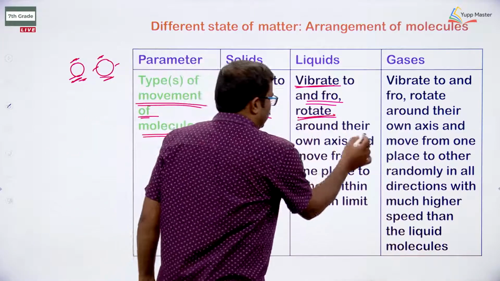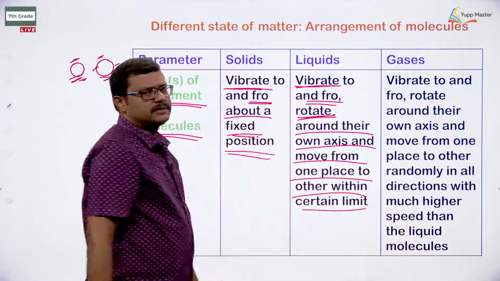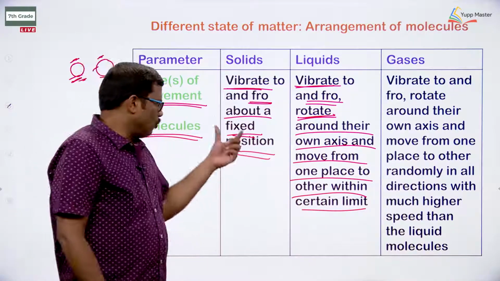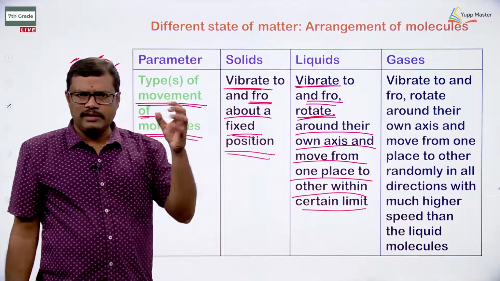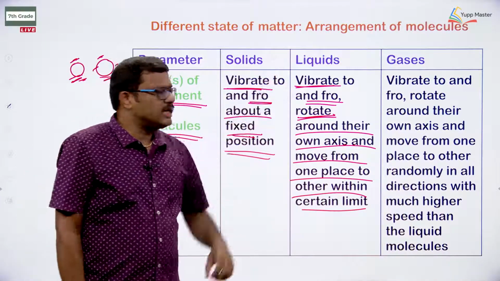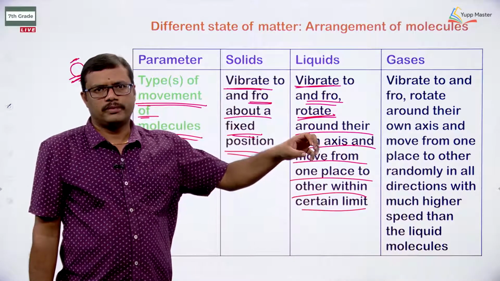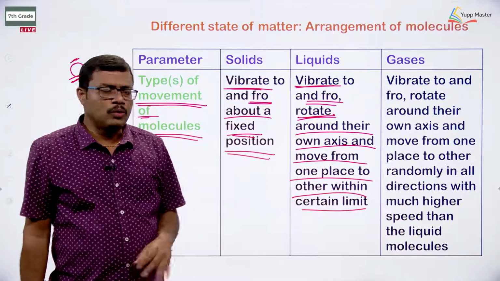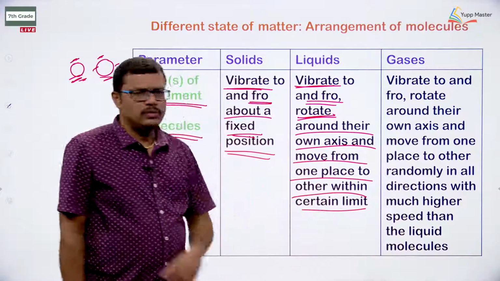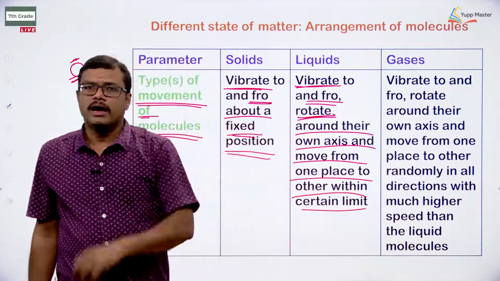They rotate around their own axis and move from one place to the other place within a certain limit. Here the movement is not possible, only the vibration is possible in the case of solid particles. But in the case of liquids, vibration is possible and they can move also. Where can they move? They can move from one place to the other within a limit range.